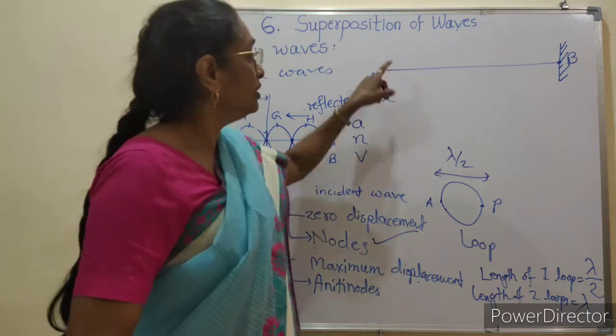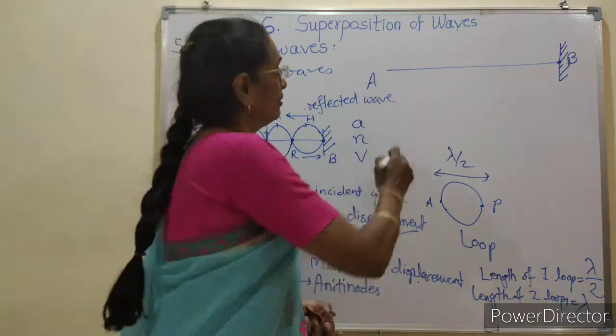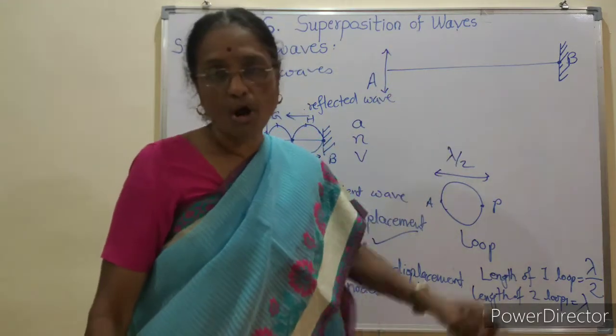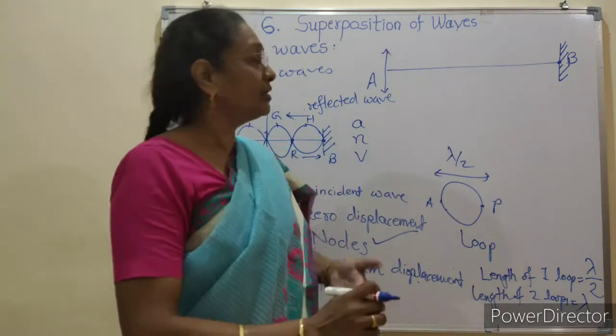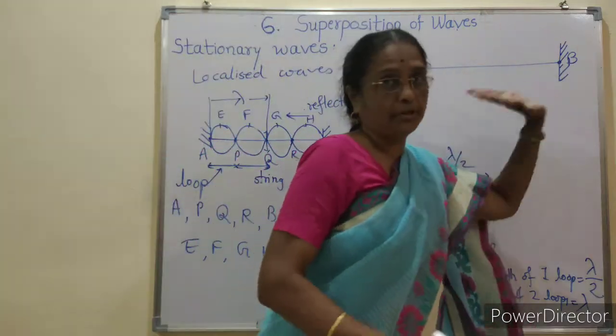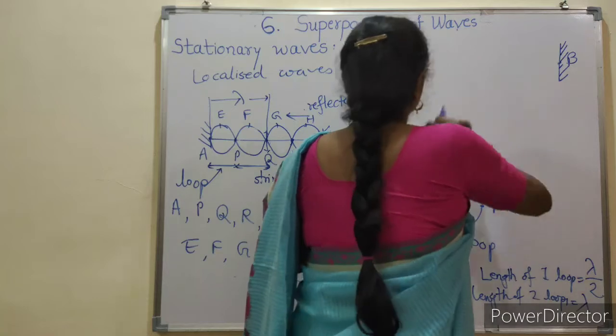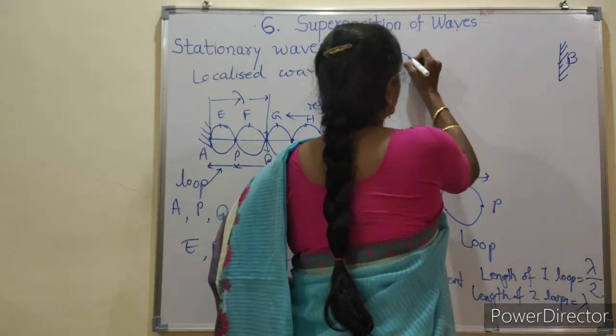Now if it is continuously vibrated, then there is formation of a transverse wave traveling from A to B. We can show the wave traveling in this way.